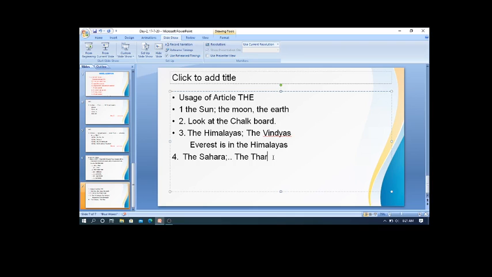Okay. And one more example I would like to give you. Based on these examples, let's move on to one rule. That's the fifth one. Now please note down these examples.